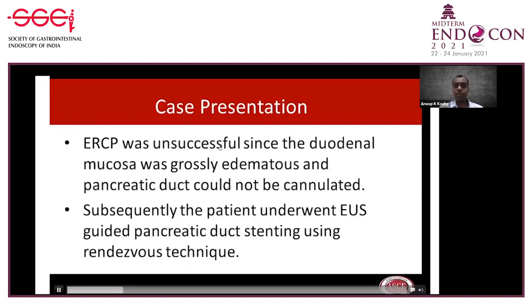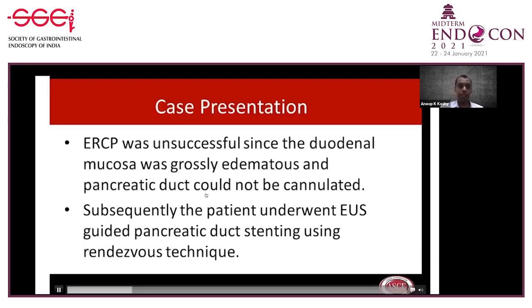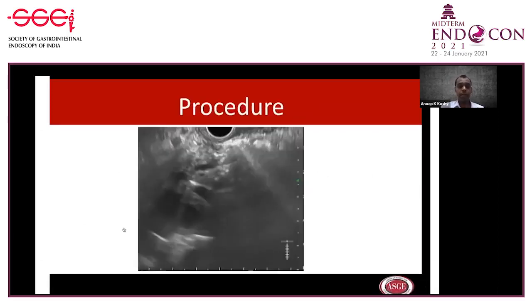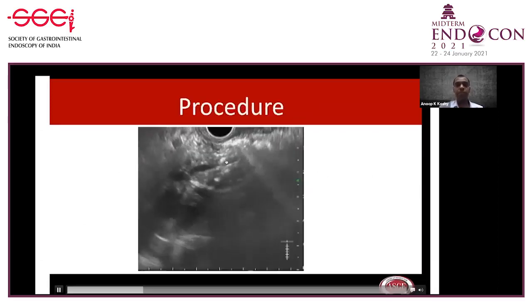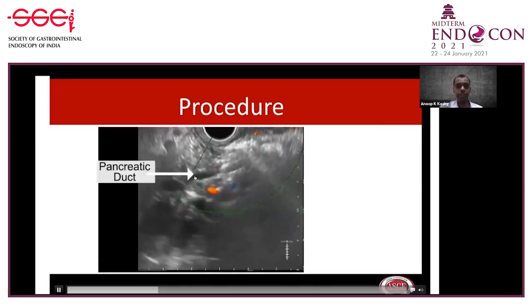So ERCP was unsuccessful since the duodenal mucosa was grossly edematous and the PD could not be cannulated. Subsequently, the patient underwent EUS guided PD stenting using the rendezvous technique. Here, this is EUS imaging from the stomach. You can see an atrophic pancreatic parenchyma, and this is the PD. This measured about 3 millimeters. This is near the neck of the pancreas. It's the PD here. This is Doppler. There are no intervening vessels.